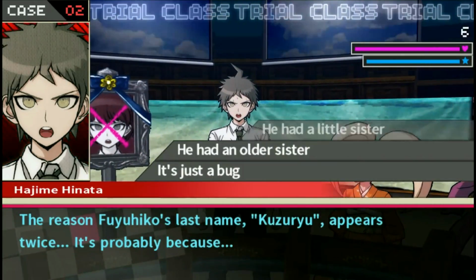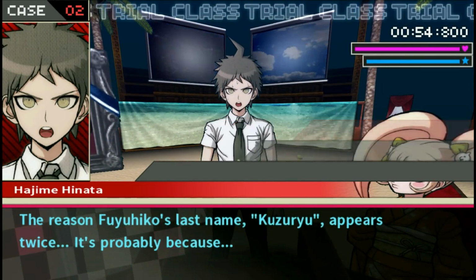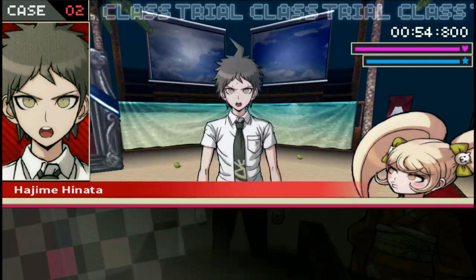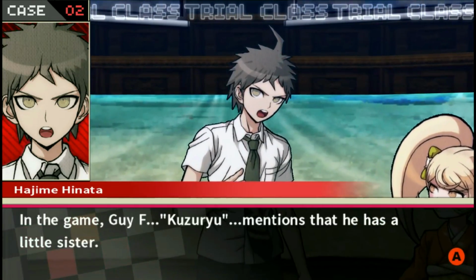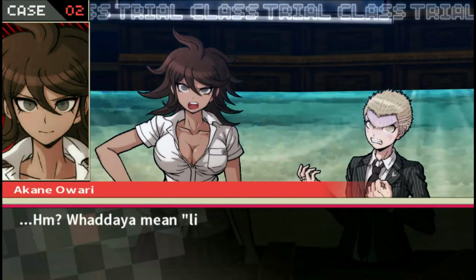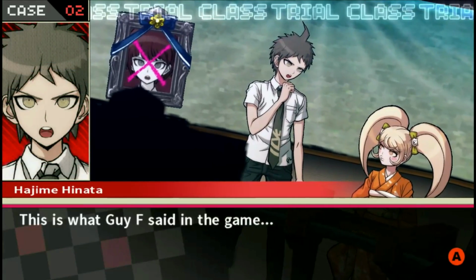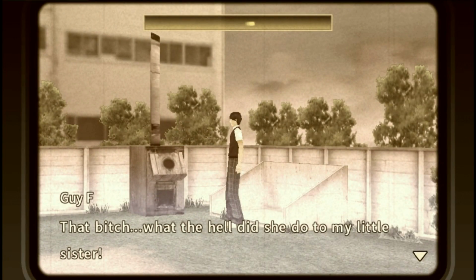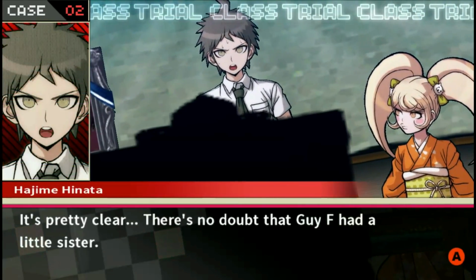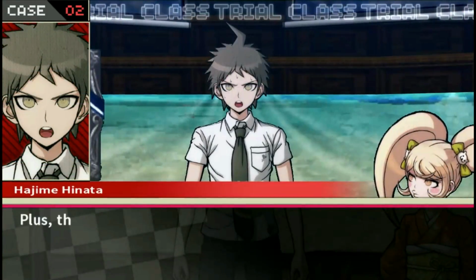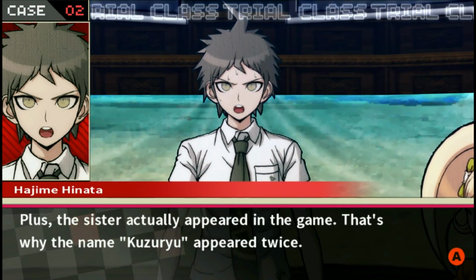The reason Fuyuhiko's last name Kuzuryu appears twice is probably because he had a little sister. I can prove it with this. In the game, Guy F, Kuzuryu, mentions that he has a little sister. That makes sense, right? What do you mean, little sister? This is what Guy F said in the game. That bitch, what the hell did she do to my little sister? It's pretty clear. There's no doubt that Guy F had a little sister. Plus, the sister actually appeared in the game. That's why the name Kuzuryu appeared twice.